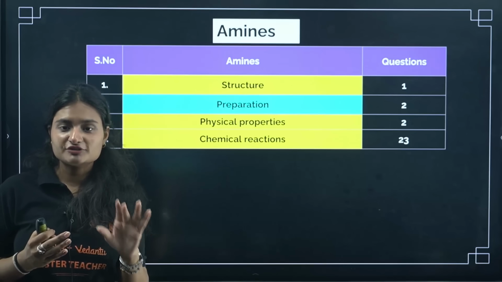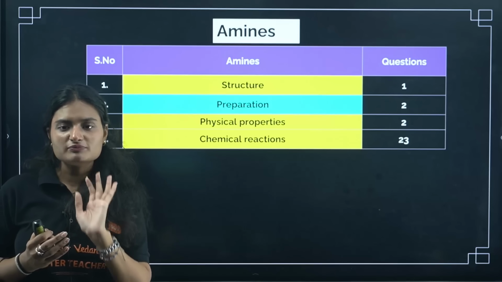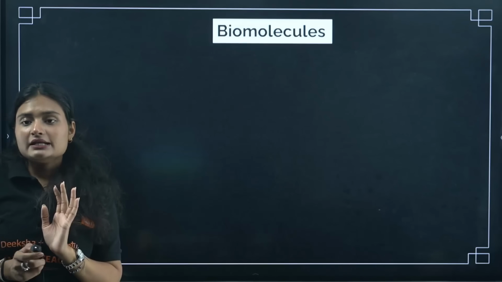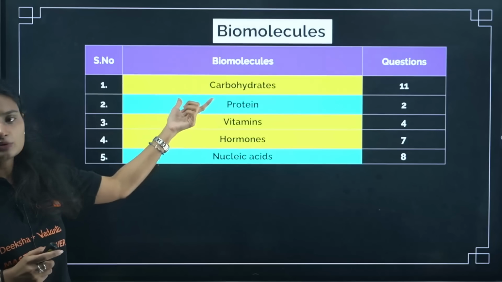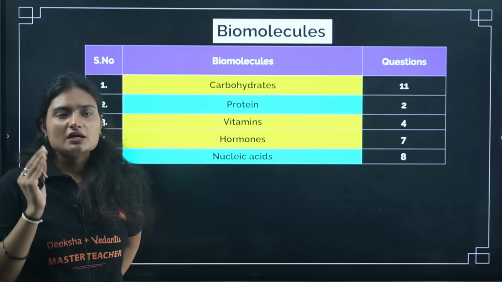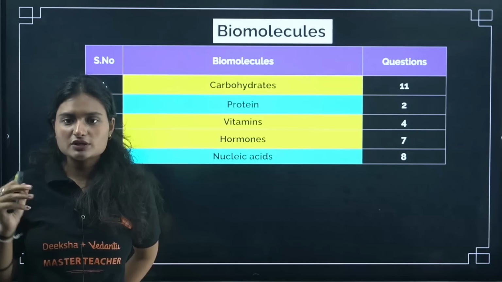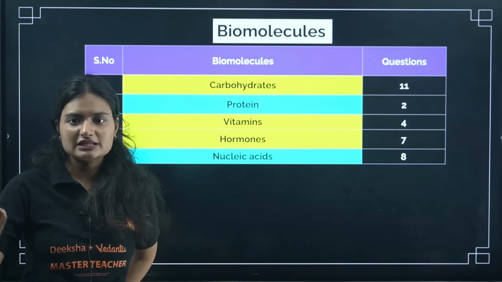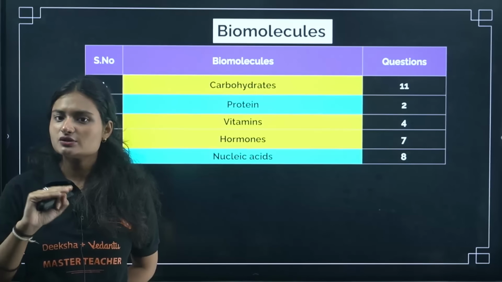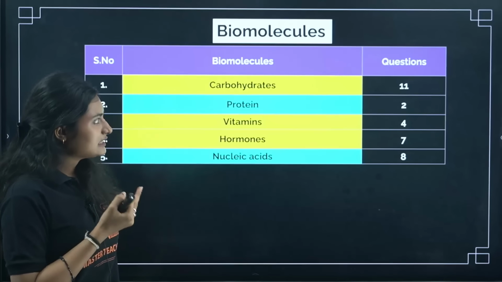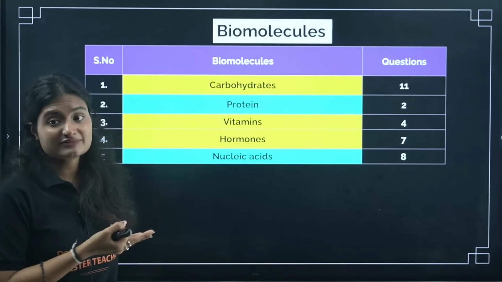These are very important. From organic chemistry, questions will come straight from this only. Okay, next is biomolecules. From carbohydrates, the majority of questions were being asked. Questions were about the structure of carbohydrates, which have alpha beta linkages, which have beta linkages, which have alpha linkages, in which you'll find 1,4, 1,6 glycosidic linkages, those kind of questions. Okay, and then again 4 questions from vitamins and 7 questions from hormones.